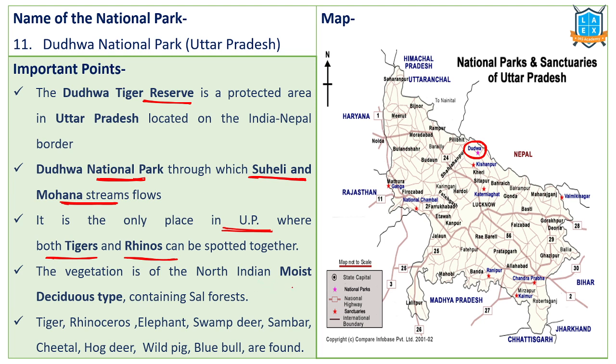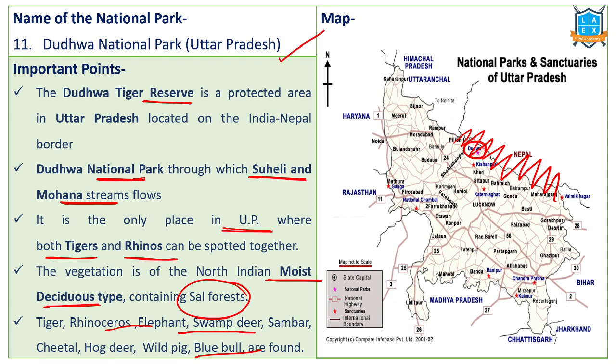This particular national park region consists of moist deciduous forest consisting of sal trees. If you observe, this area is Terai region. And in this area we can find tigers, rhinoceros, elephants, swamp deer, etc. These are the animal species which are found in this area. Dudhwa is the only national park in Uttar Pradesh. That's why we should remember it. Dudhwa National Park, where tigers and rhinos both coexist in this particular location.